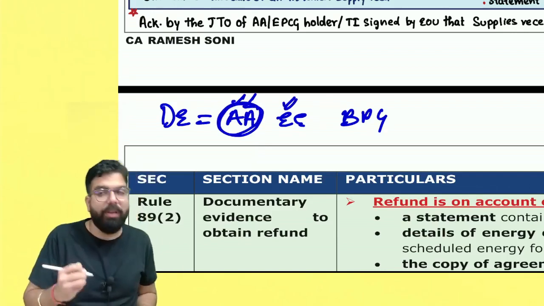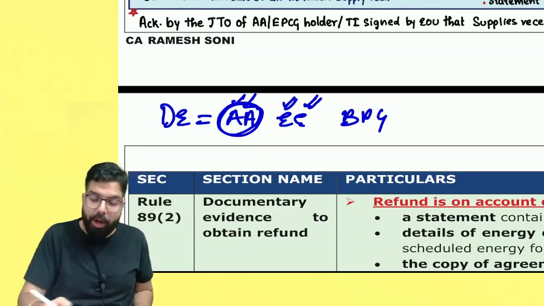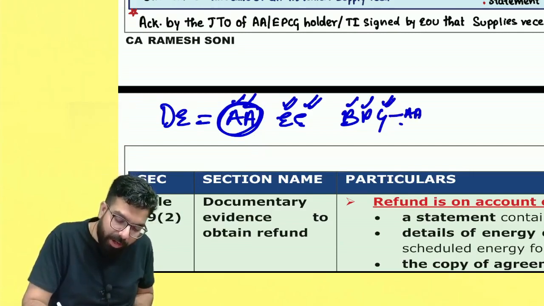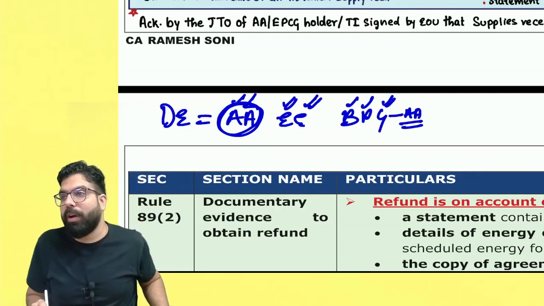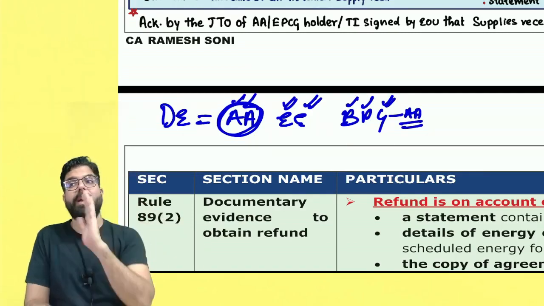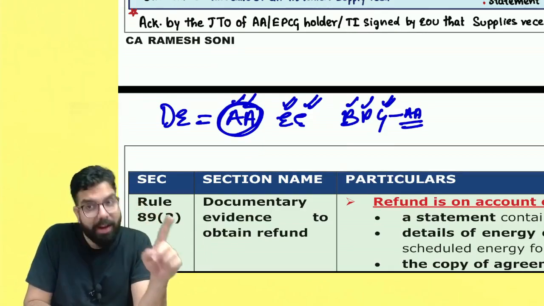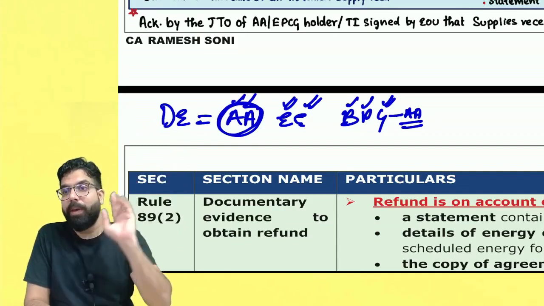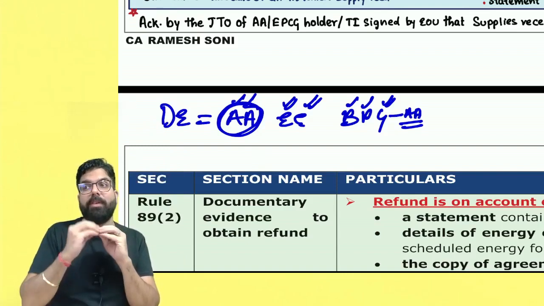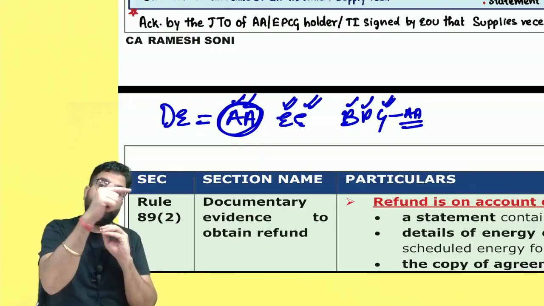The next is if you are supplying to an EPCG authorization holder, to an export oriented unit, or to a bank or PSU supplying gold, or to a person who is holding an advance authorization, then your supply is known as deemed export supply. With respect to deemed export supply, I will pay the GST on that, and then claim a refund. Remember, in case of deemed export supply, you generally don't charge any GST to the customer, but you pay the GST and you claim a refund.